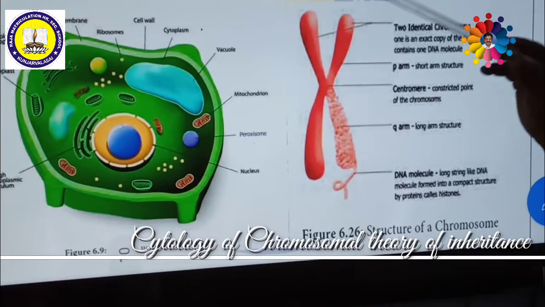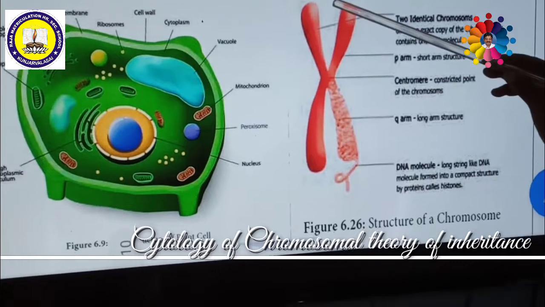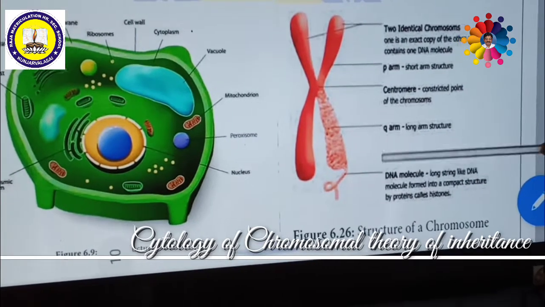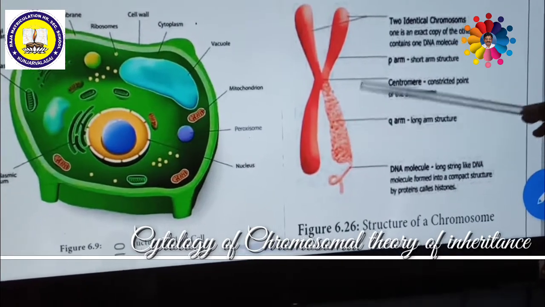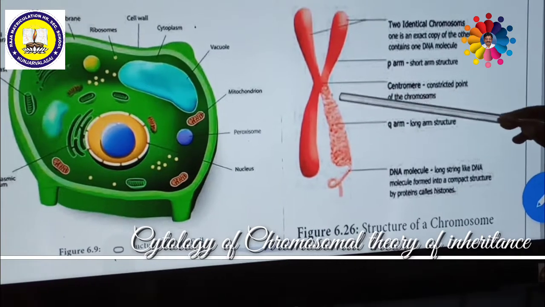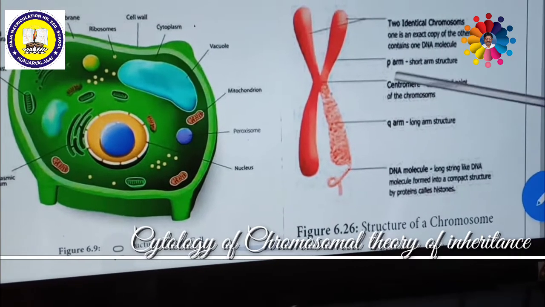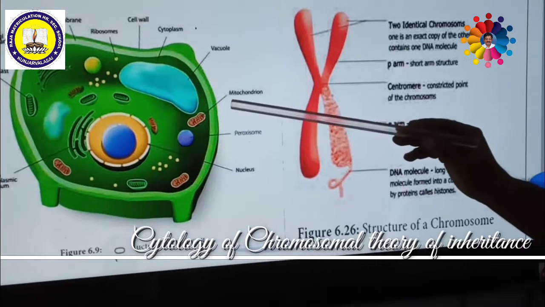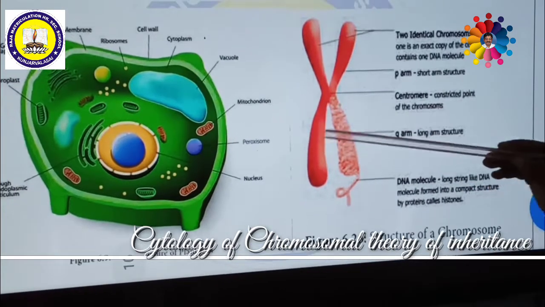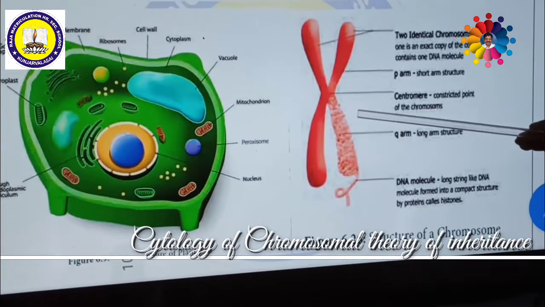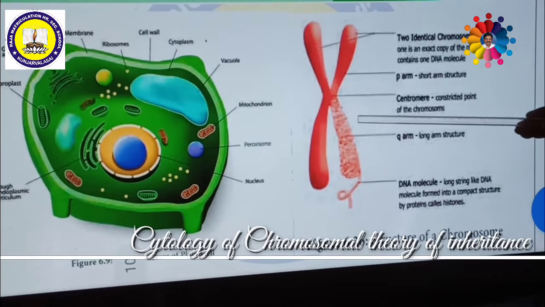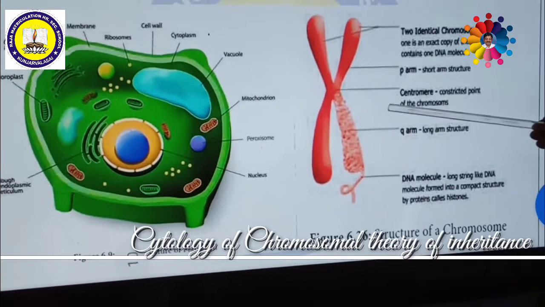When the Mendelian concept was discovered, there was no discovery of chromosomes, DNA or genes. So instead of genes, Gregor John Mendel spoke of a hereditary factor. The hereditary factor is now called a gene.